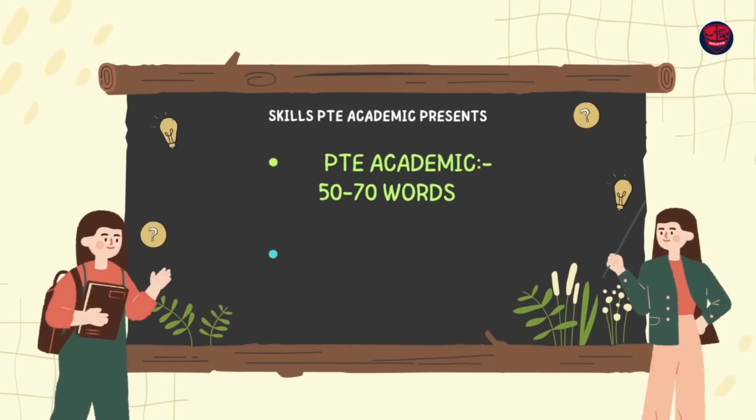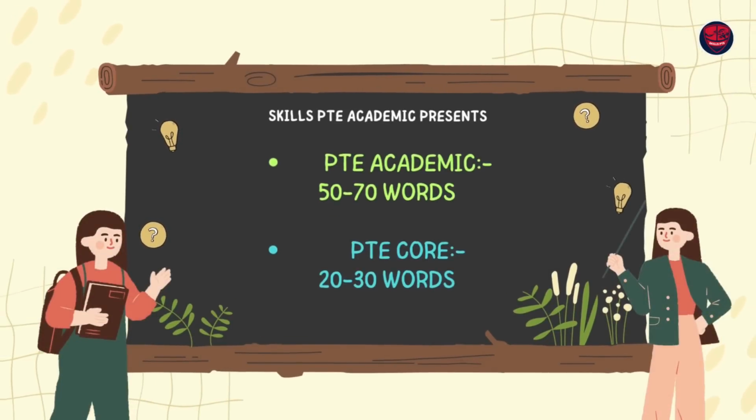The content, the spelling, vocabulary and the grammar. For PTE Core, it's between 20 to 30 words. For PTE Academic, it's between 50 to 70 words. I would recommend to go till the end, probably 65 plus words and less than 70 words for PTE Academic, and probably 28, 29 words for PTE Core.